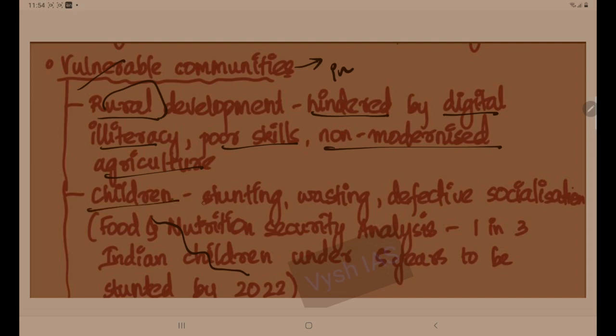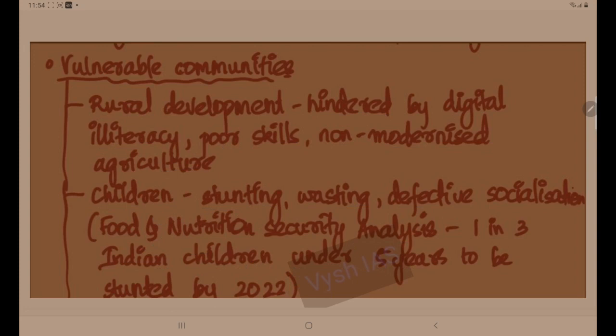Then children: stunting, wasting, defective socialization. Here you can give a report for each and every point. You can't give data points for all, but for some points you can. So in the food and nutrition security analysis, 1 in 3 Indian children under the age of 5 years are going to be stunted by 2022.